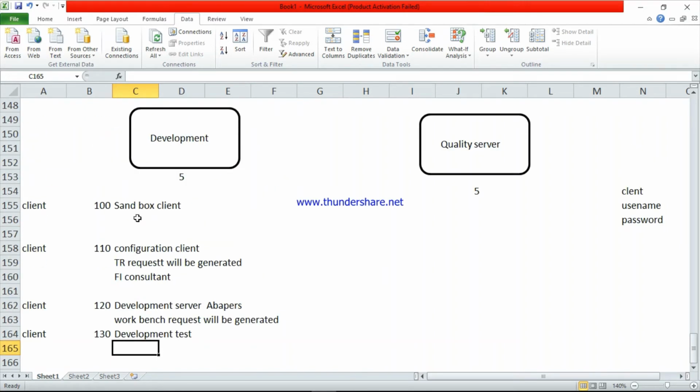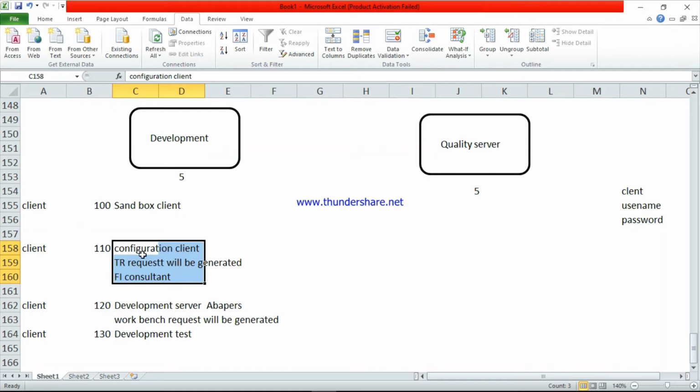It is very important: in the development server, we have 4 clients. The first one is the sandbox client, only for testing and practice purposes. The second client is the configuration client. So all the financial consultants, meaning FI consultant, CO consultant, SD consultant, and others.